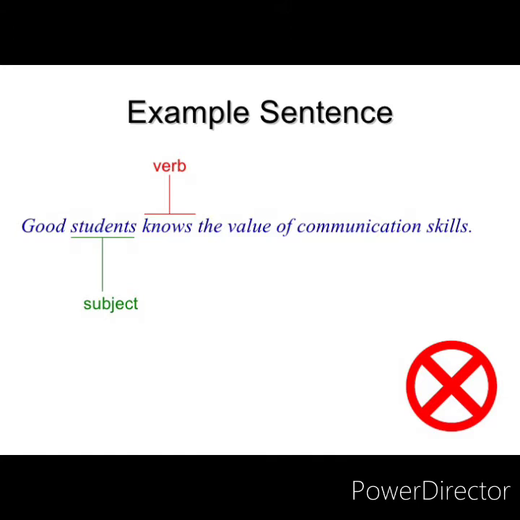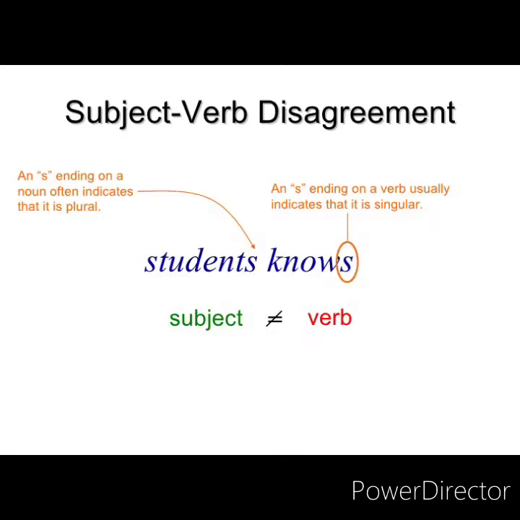Now you see this example. Good students knows the value of communication skills. This is wrong. Why is this wrong? Because students is a plural and knows, we know if there is an s at the ending of a verb, it becomes a singular one. So this is a singular verb. Now you see here, s in the ending of the noun indicates that it is plural, and s in the ending on a verb indicates that it is singular. Hence, this is subject verb disagreement. Here the subject doesn't agree with the verb.